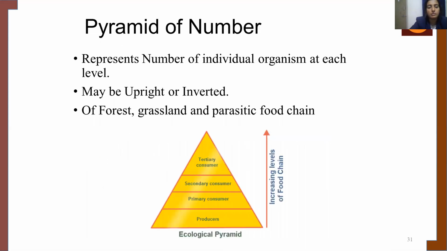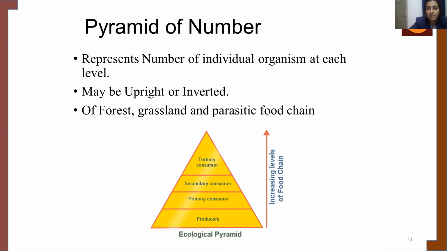When we talk about the pyramid of number, it represents the number of individual organisms at each level. So in which trophic level do you think the individuals will be more? Of course, at the base level, that is the producer level, we can see the number of individuals is more, isn't it? It can be upright or inverted.